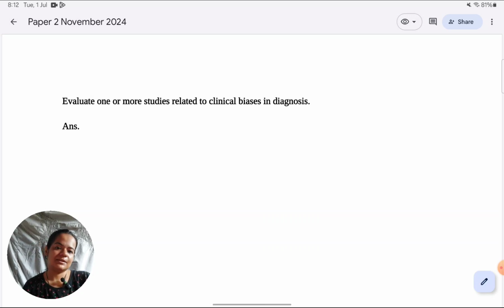The first question that was asked in the November paper was, evaluate one or more studies related to clinical biases in diagnosis. Also, I'm really sorry, but I just forgot one thing. I know that you might not be preparing all the possible subsections in any option. Like for clinical psychology, you might not be preparing diagnosis as well as etiology as well as treatment. You might be covering any one or two of them depending on how your school is guiding you.